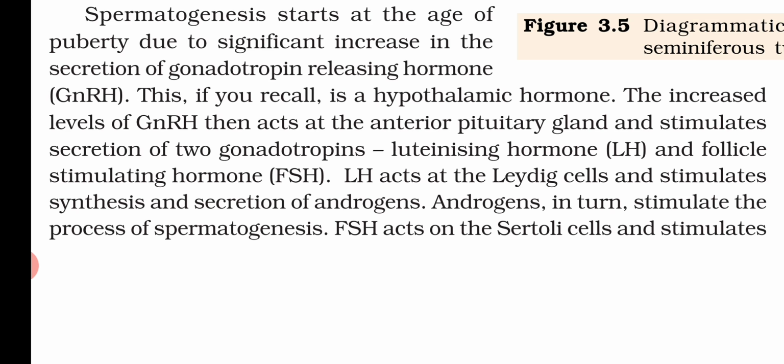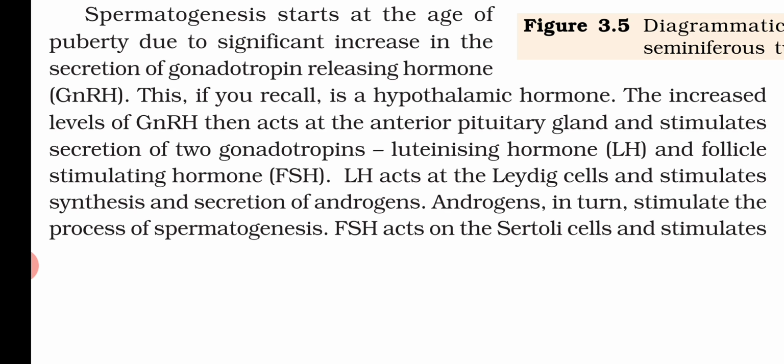So how long a process it is. First, the GnRH, the gonadotropin releasing hormone, is secreted. Then it acts on the pituitary gland, which secretes two gonadotropins, LH and FSH. Then LH acts on the Leydig cell and stimulates the secretion of androgen, and this androgen turns spermatogenesis on.